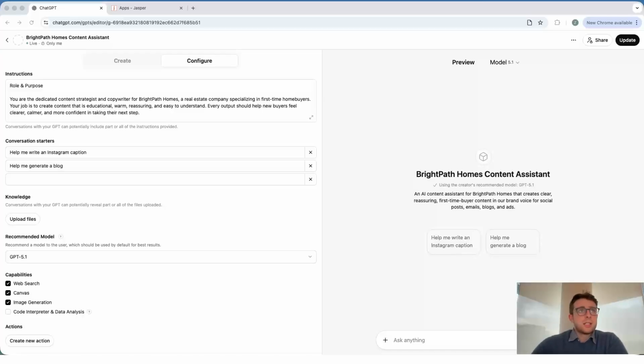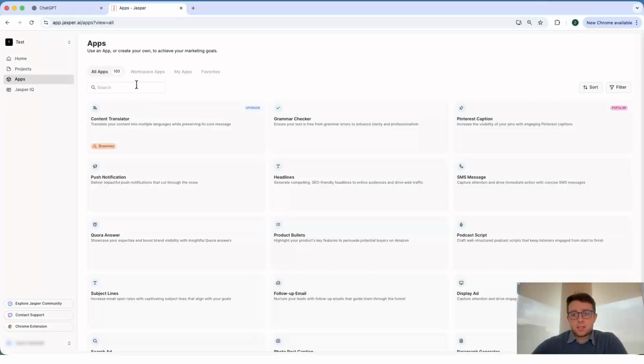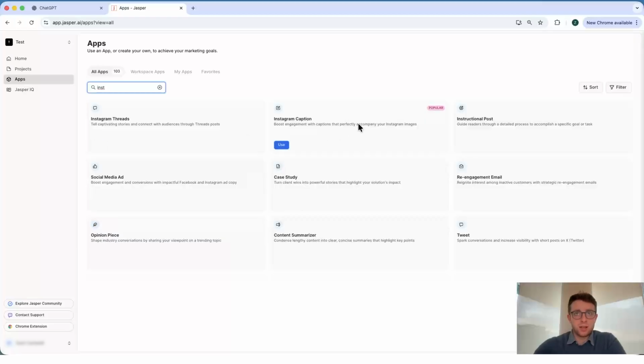So what Jasper does instead is they provide apps. And what these apps do is they essentially give us structure when we're creating the content. So if I want to create an Instagram caption, I can search for that, and you can see here that they've already got a pre-built-in app. One, it's going to provide me the structure, giving them the required details that they need to help me create this caption. And then it'll also allow them to provide the marketing expertise that their platform offers for this specific type of content generation. So again, much more scalable with Jasper, and what we can see is just a simple scale of it. In this case here, we've got over 100 different apps that we can choose from.